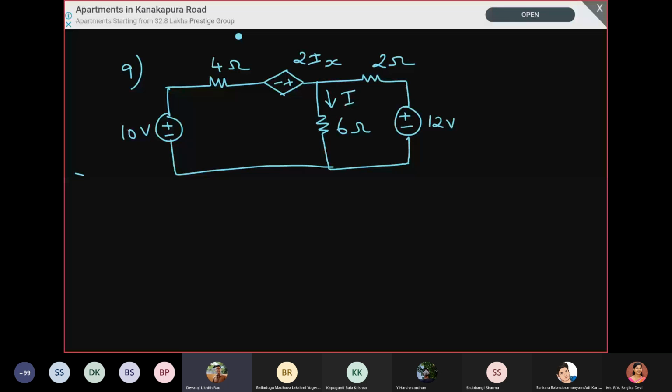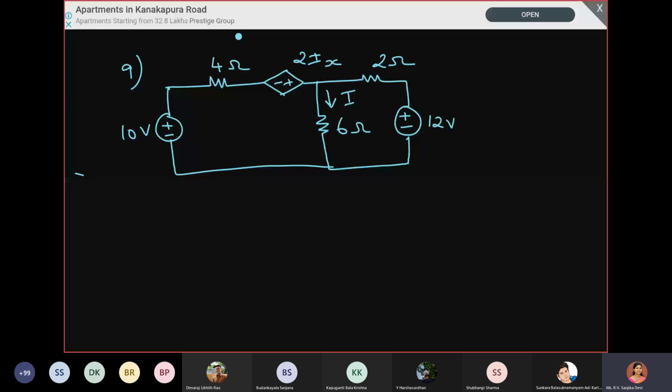Can you explain the third one in the resistance part, ma'am? In the resistance part? Yeah. Okay, so for the third question in the resistance part, you have to use the Y to delta conversion and then solve it. Okay, ma'am. And also the first one in the resistance part. First one in the resistance part, yes. Okay, we will do that.